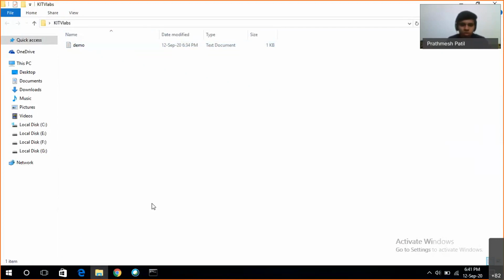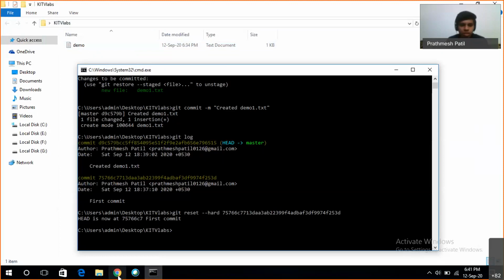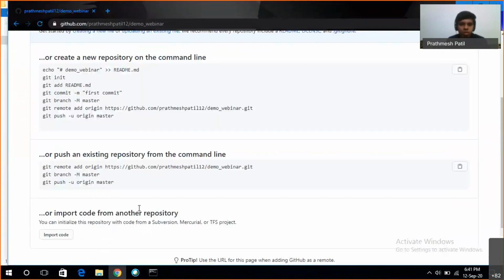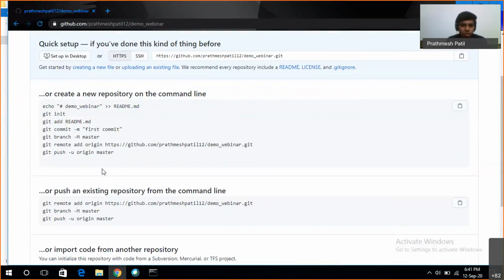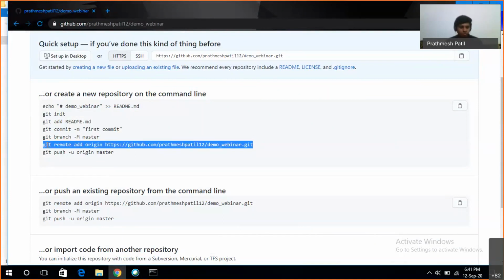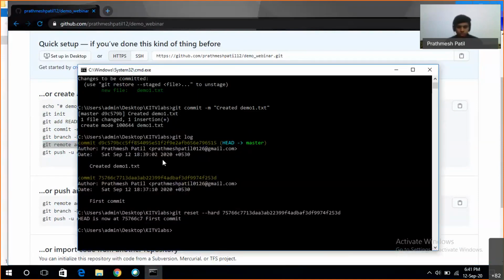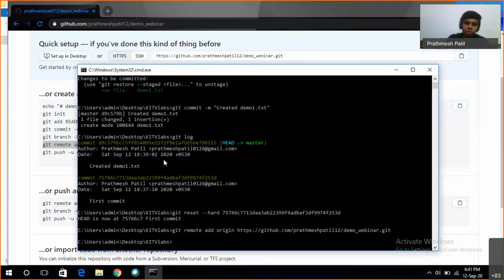Next, Kshitij had explained what it actually does. It helps us connect to GitHub. They have also given this in their procedure: you have to do git remote add origin, and this is the same address as this one. I'll just copy this command from here, and when I paste it, we have now actually connected to GitHub.